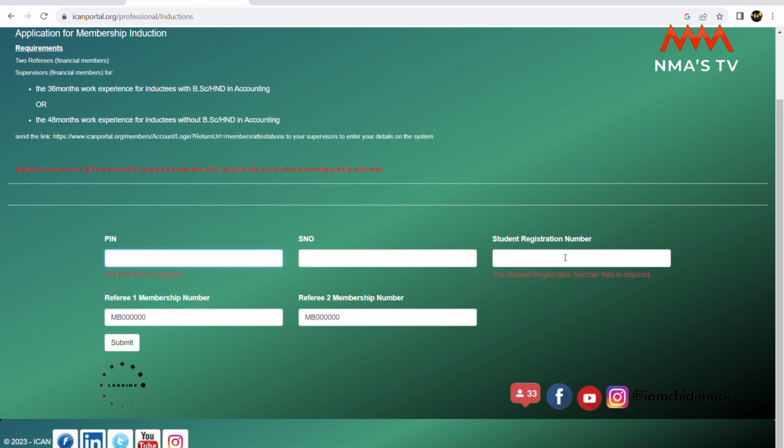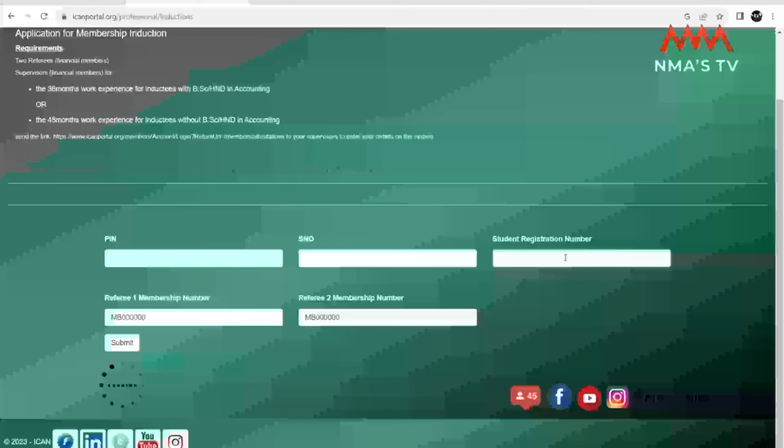So once you click on the submit button, a link will be automatically generated that you can send to your referees for them to complete the registration on their end.